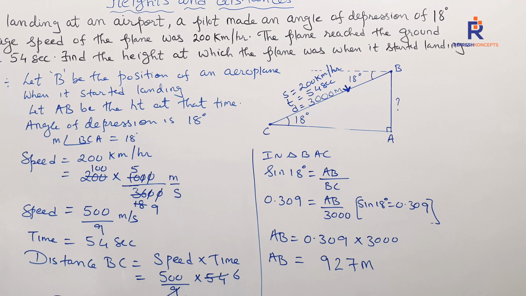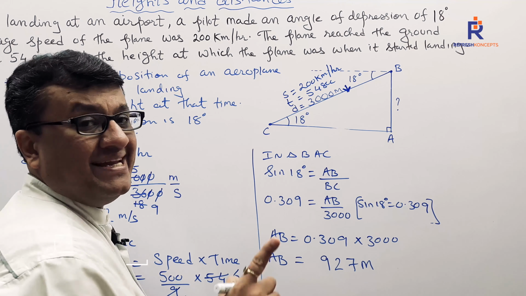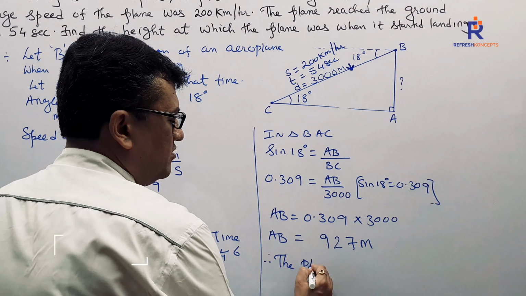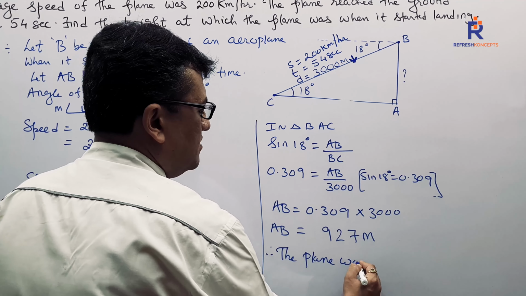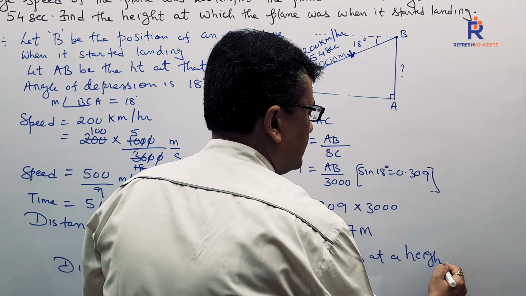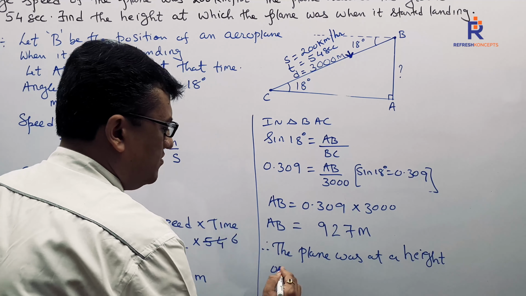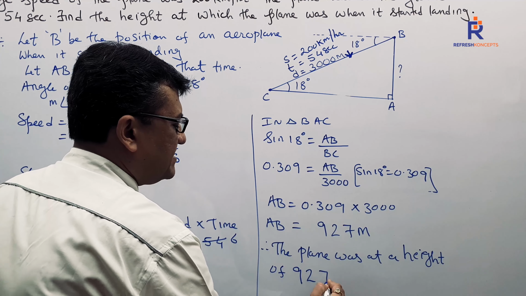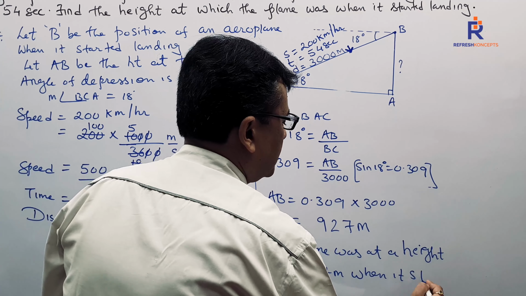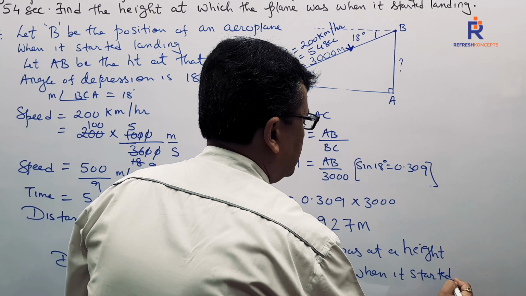Find the height at which the plane was when it started landing. Therefore, the plane was at a height of 927 meters when it started landing.